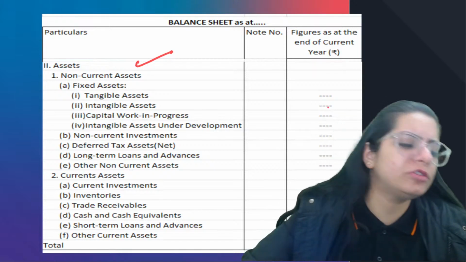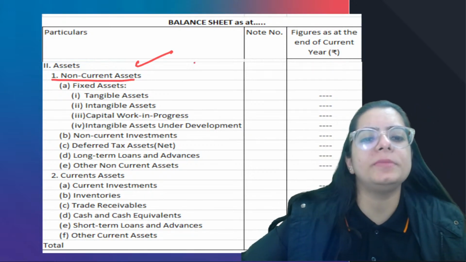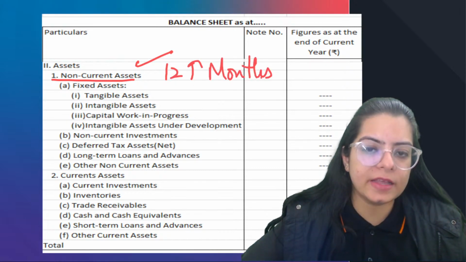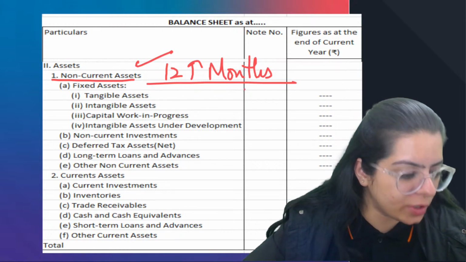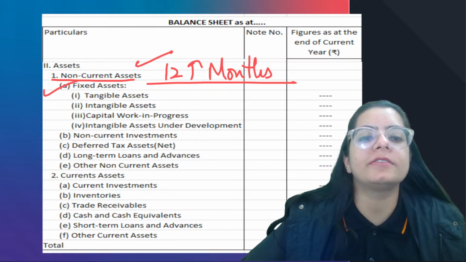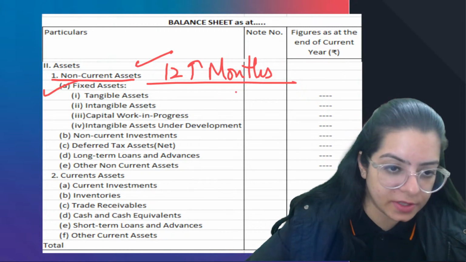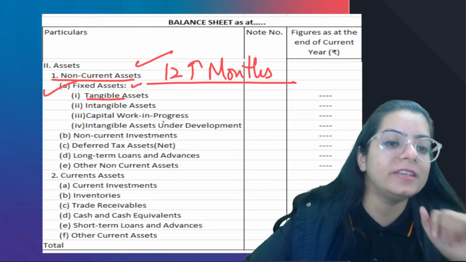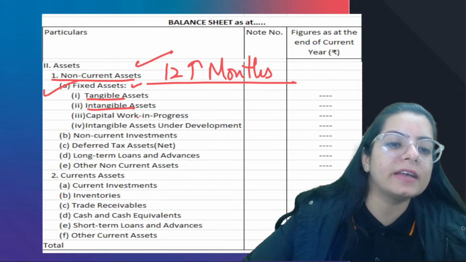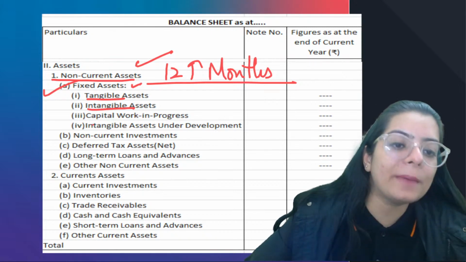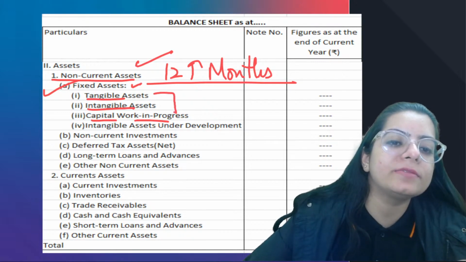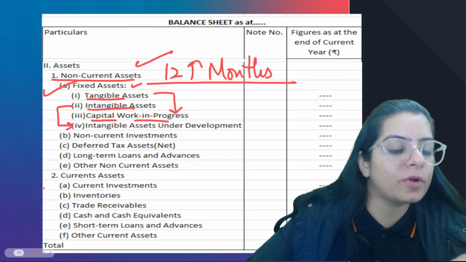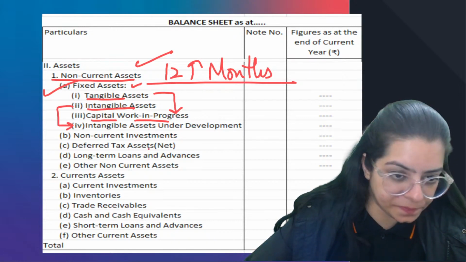So simply, on the asset side, you already know that non-current assets means assets which are going to be with you for more than 12 months. Long-term assets, right? What comes under that? Fixed assets. Fixed assets cover tangible assets, which can be touched and seen, and intangible assets, which cannot be touched nor seen. Capital work in progress: if your tangible asset is under progress, that is capital work in progress. If any intangible asset is under process, that is intangible assets under development.